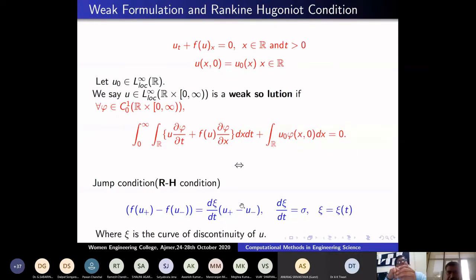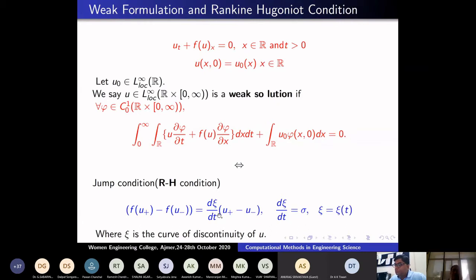The left side value is u minus, the right side value is u plus, and the slope of that curve is given by dz/dt. It is like a mean value theorem: (f(u+) minus f(u-)) divided by (u+ minus u-), which is f'(z), is nothing but dz/dt. This is the slope, and it has to be satisfied. There may be a jump, but this is satisfied. This is called the Rankine-Hugoniot condition. All the weak solutions satisfy this.